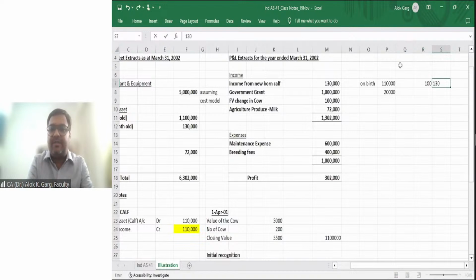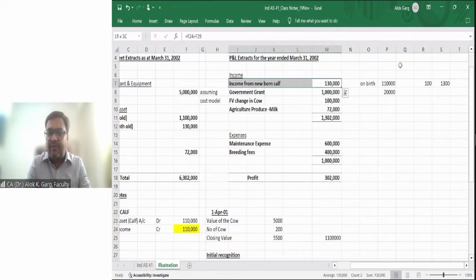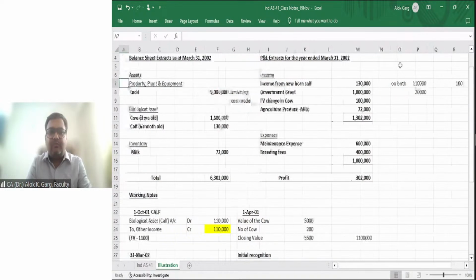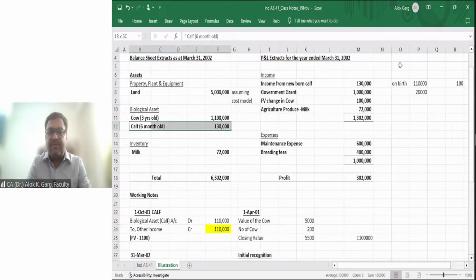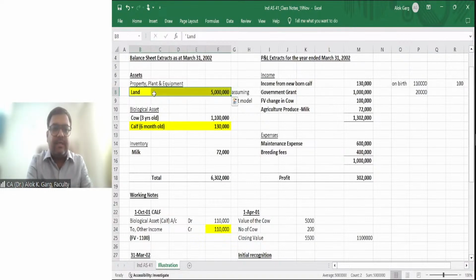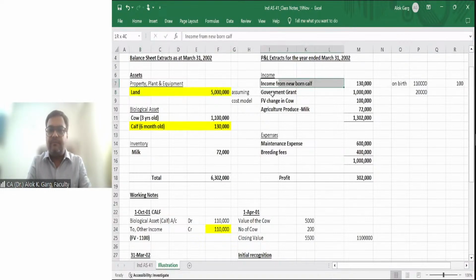The closing value is 1,300. So 1,30,000 is the income from newborn calf, and the closing value of the biological asset calf, 6 months old, is 1,30,000. Right? I hope this thing is clear to all of you. Is it clear?